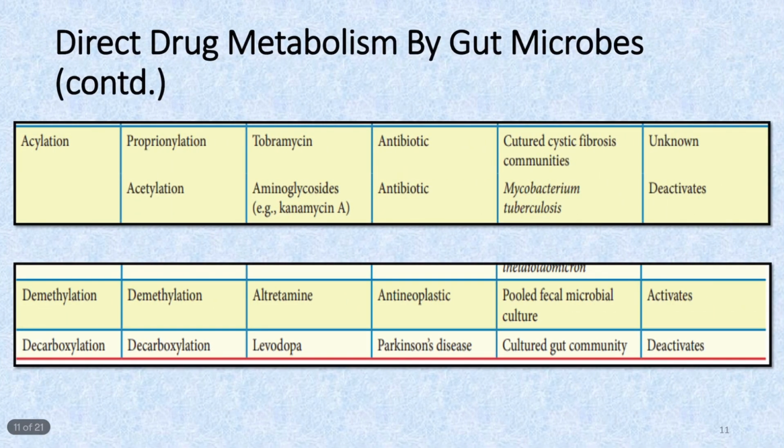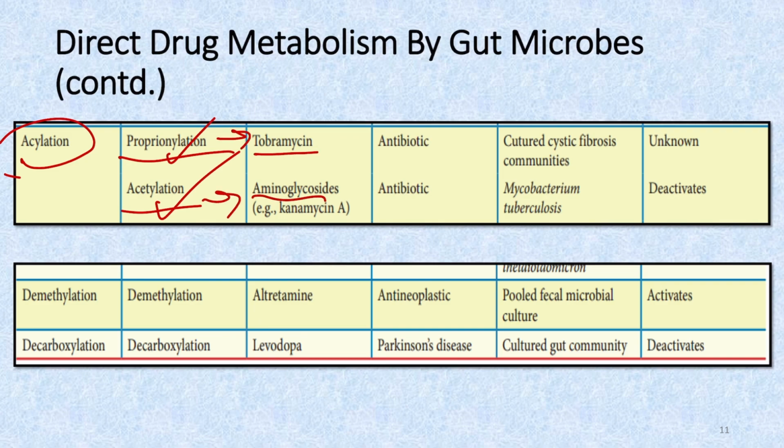Now coming to the other examples, that is acylation. Under this we have propionylation and acetylation, that is addition of the propionyl group and addition of the acetyl group. It is seen in case of tobramycin, and in aminoglycosides like kanamycin A. So in kanamycin A, it deactivates the drug and it is carried out by Mycobacterium tuberculosis.